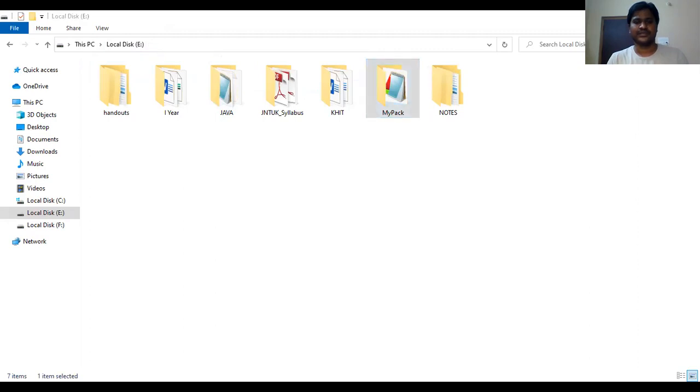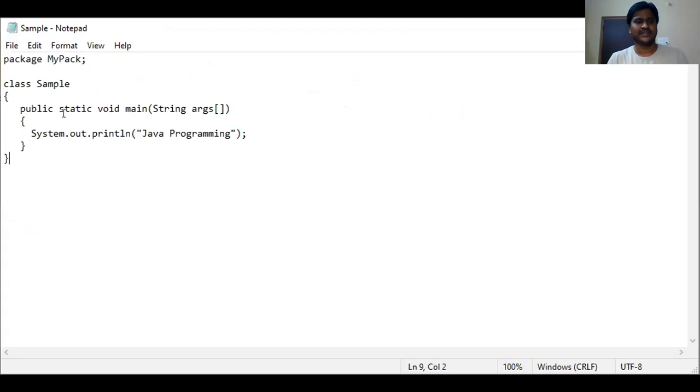If you go into that, this is the file I have created. Class sample, public static void main function, and one System.out.println statement displaying Java programming. And if you observe here, my first statement is package space mypack semicolon. This is called the package statement.